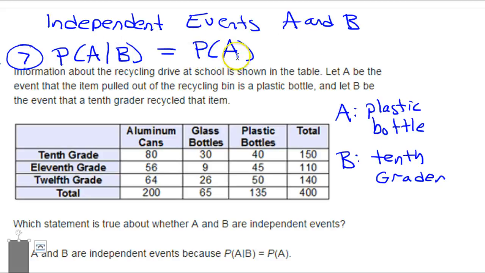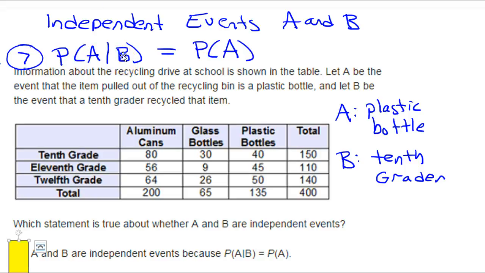So basically memorize this fact. We need to calculate each of these things and see if they're equal. If they're equal, then we'll say that these events are independent. If they're not equal, then they are not independent. So let's calculate the probability of A given B.